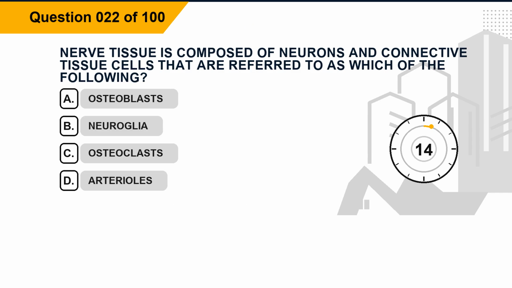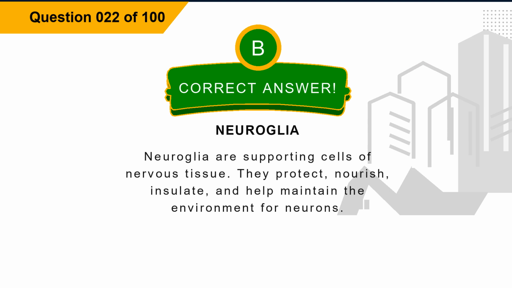Question 22. Nerve tissue is composed of neurons and connective tissue cells that are referred to as which of the following? Option A, osteoblasts. Option B, neuroglia. Option C, osteoclasts. Option D, arterioles. The correct answer is option B, neuroglia. Explanation. Neuroglia are supporting cells of nervous tissue. They protect, nourish, insulate, and help maintain the environment for neurons.